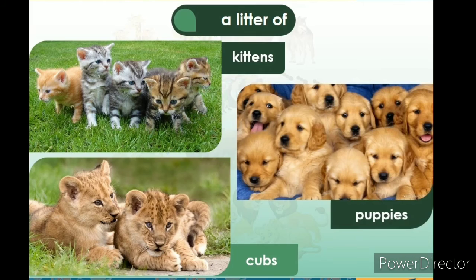Then a litter of kittens, a litter of puppies, a litter of cubs. So these collective nouns are used for these nouns: cat, dog as well as cubs.